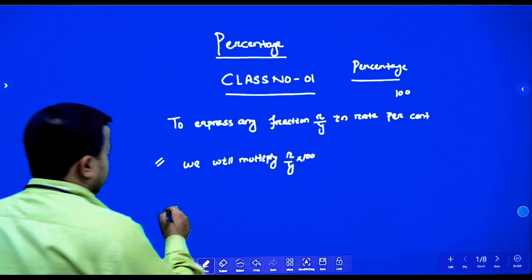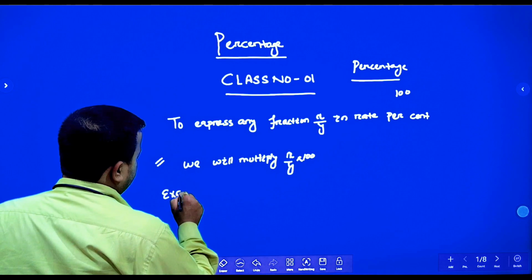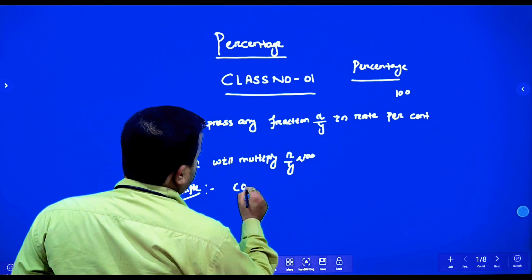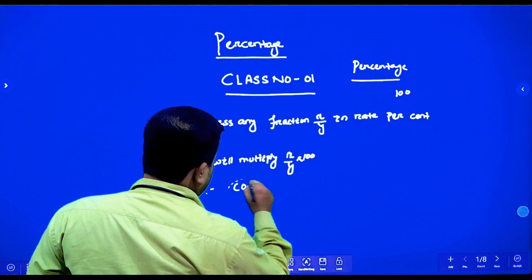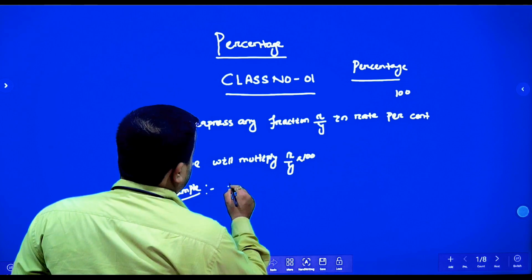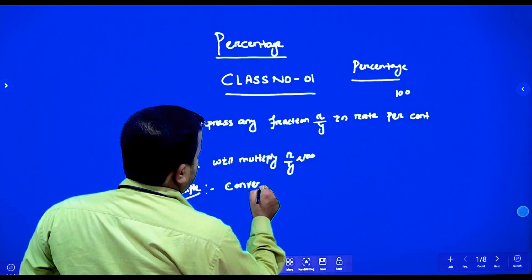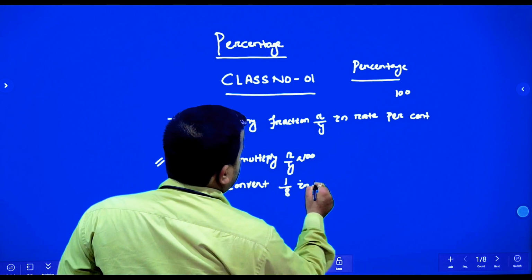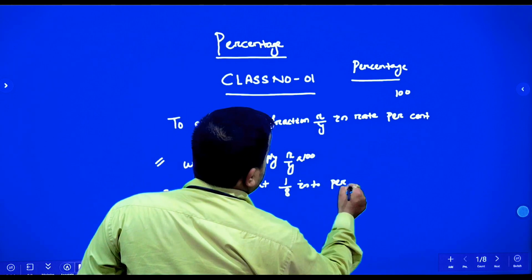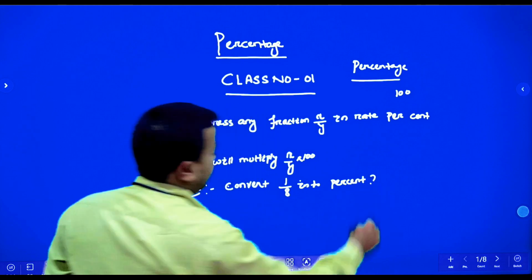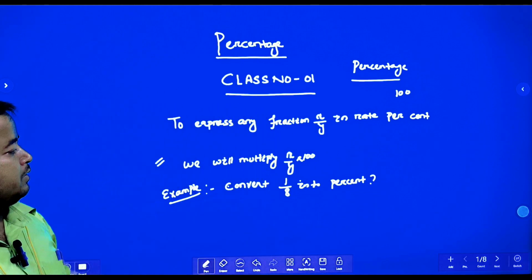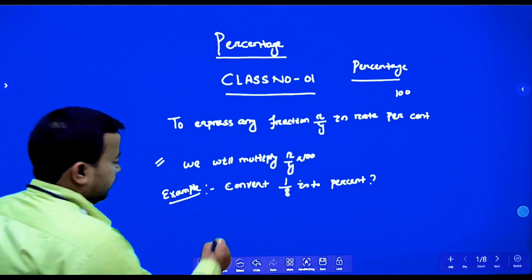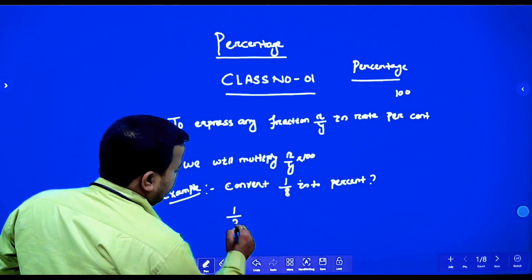Okay, so let's take an example. Suppose convert 1 by 8 into percent. Convert 1 by 8 into percent. Here the fraction is how much? Fraction is 1 by 8. We will convert it into percentage. So what we will do? Using the above formula, we will multiply into 100.